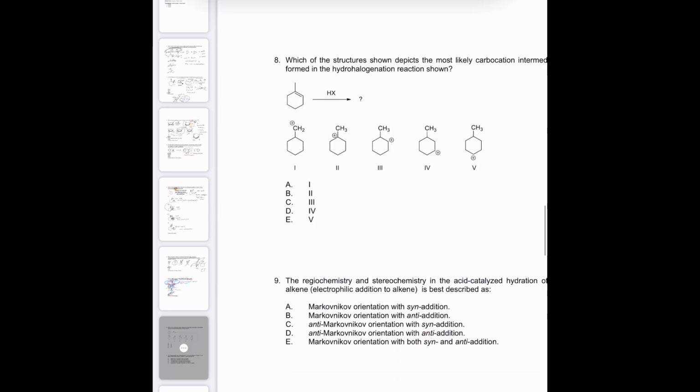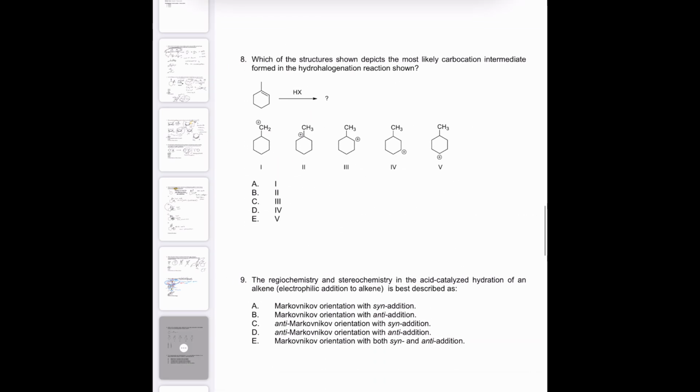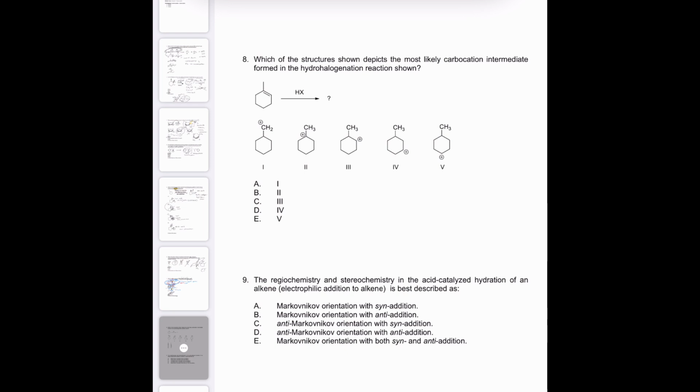Okay, next question. Which of these structures shown depicts the most likely carbocation intermediate formed in the hydrohalogenation reaction? So first step is we add a carbocation here, we add hydrogen on this side, and the hydrogen adds to the less substituted side because it's the electrophile, so that means less substituted by Markovnikov.